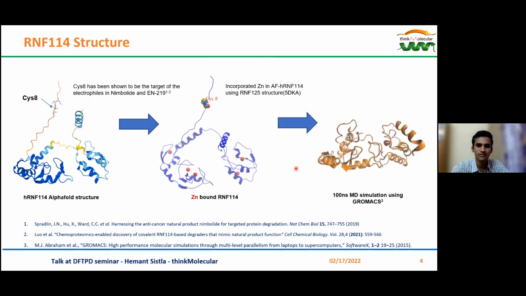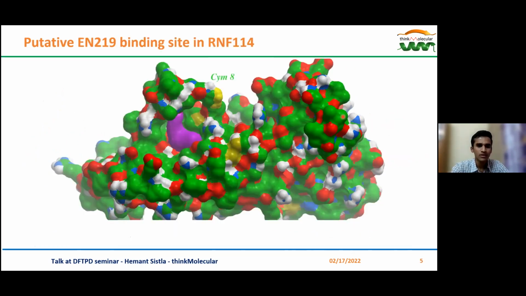Here on the right, you can see the trajectory of the 100 nanosecond molecular dynamic simulation that was run using GROMACS. This trajectory was then clustered, and the center of the largest cluster was taken forward. So this is the chosen structure of RNF114. As you can see here, this is the pocket where EN219 is supposed to bind, and this is cysteine 8 where it gets covalently attached.